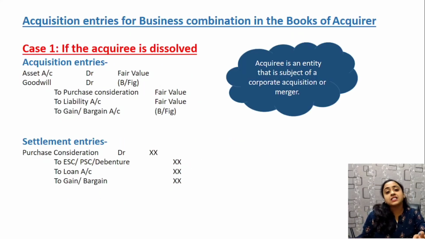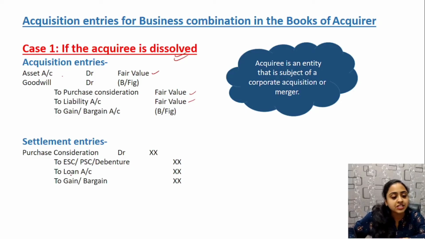Next, after you identify the acquirer, you have to see whether the acquiree is dissolved or not. In case the acquiree is dissolved, what will the entry be? Firstly, on acquisition, the entry will be: assets debit at fair value, any goodwill, purchase consideration, liability. Okay, these are all at fair value, no doubt.